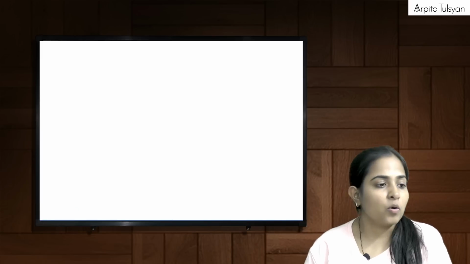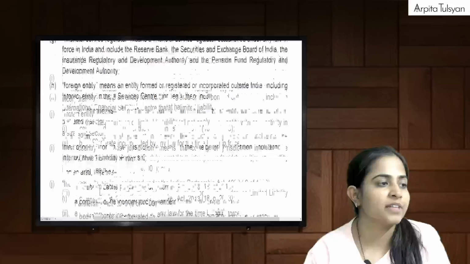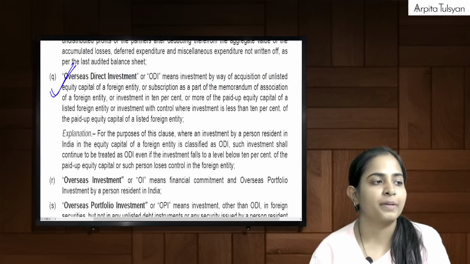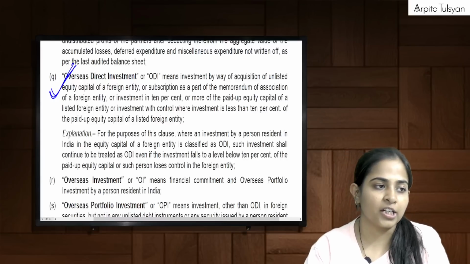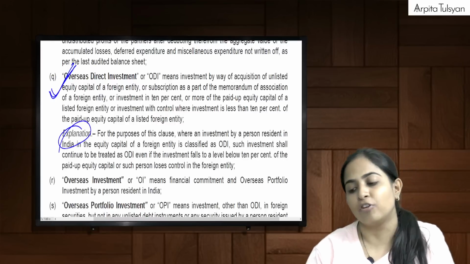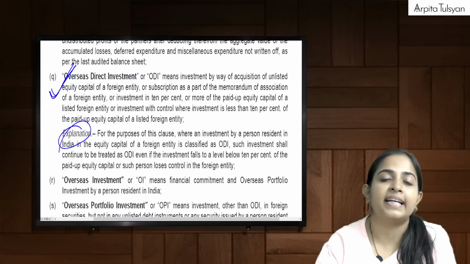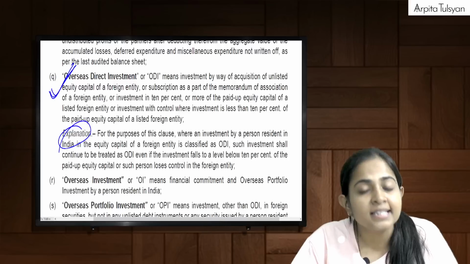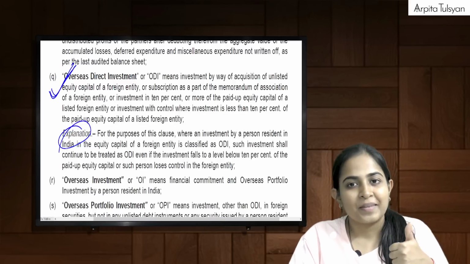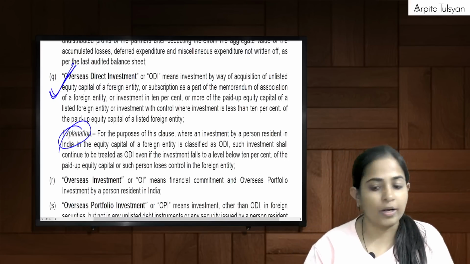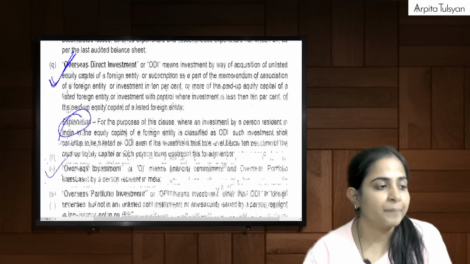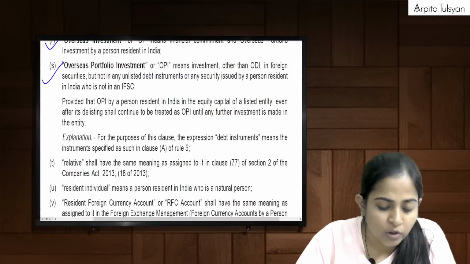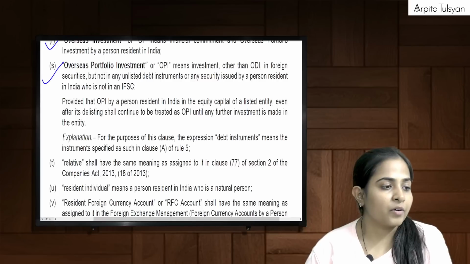Now, this ODI definition is given here, in your book itself. Yes, here it is, overseas direct investment. This definition is given here in your notes, and the explanation which I just gave you, that even if later on my stake falls to less than 10% or my control goes down, my investment will still be included in the term ODI, is given here. Very clear with this? Overseas investment we have already completed. Now let's go to the next definition, that is overseas portfolio investment.